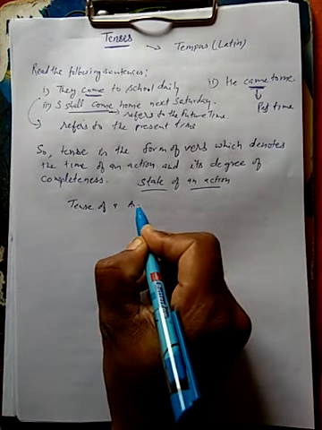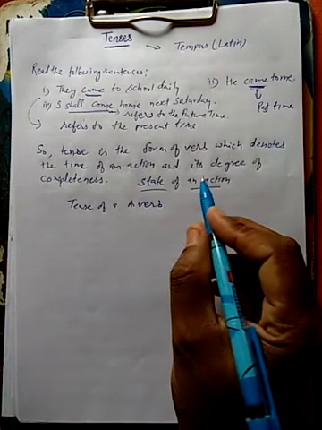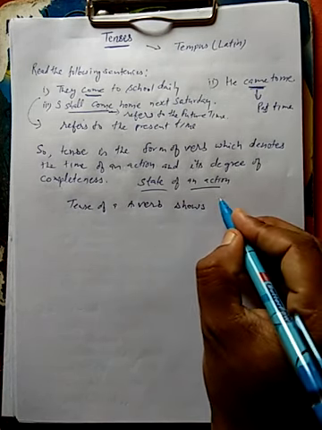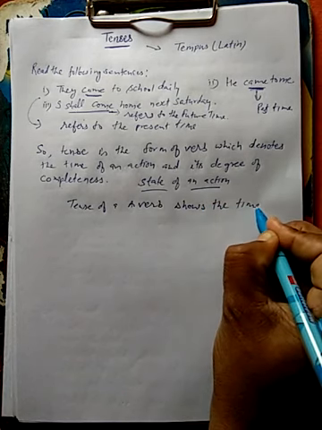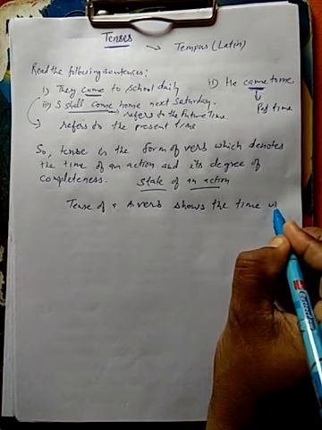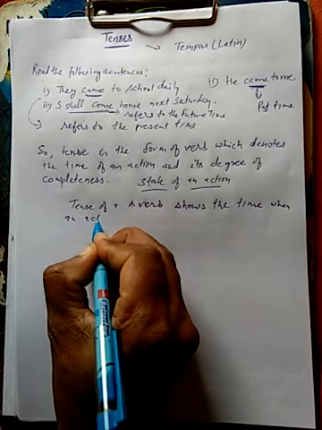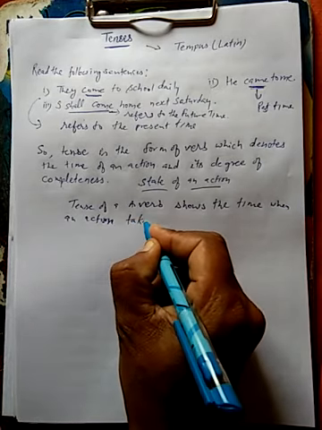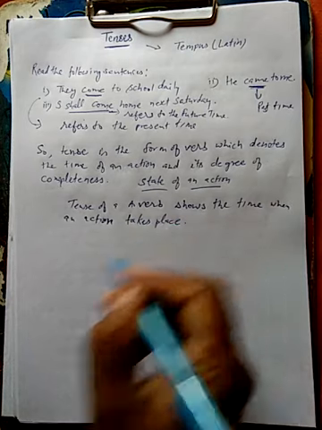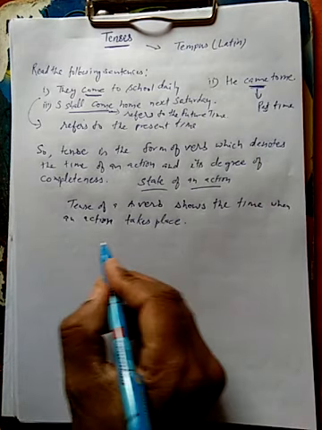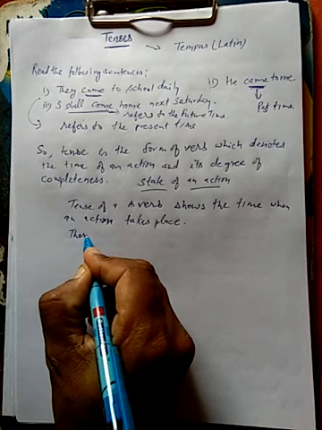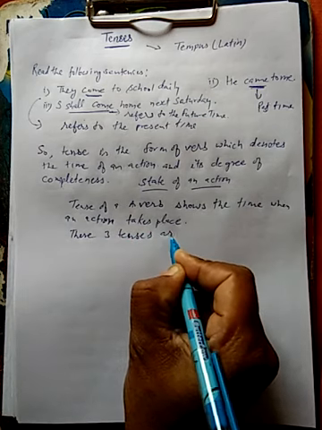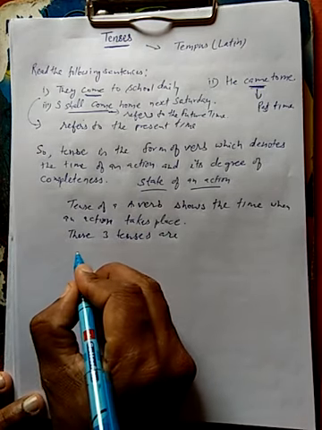Okay, so the tense of a verb shows the time when an action takes place. So these three tenses are, okay, which ones are they?